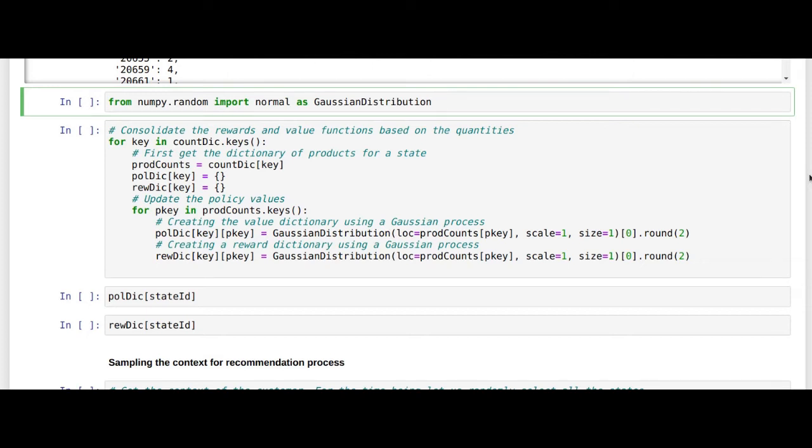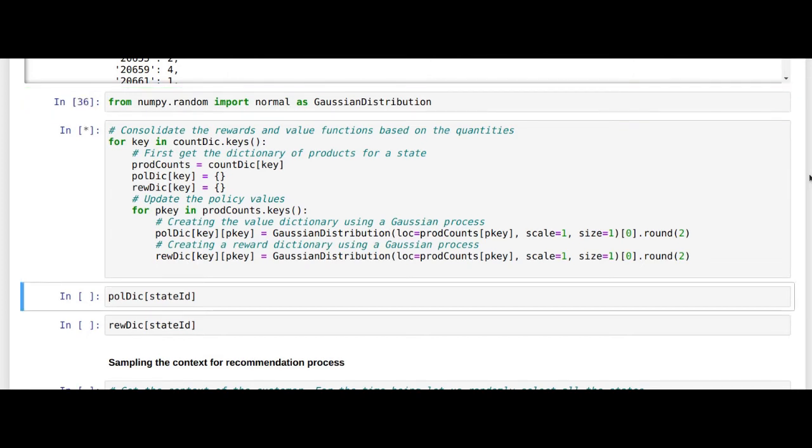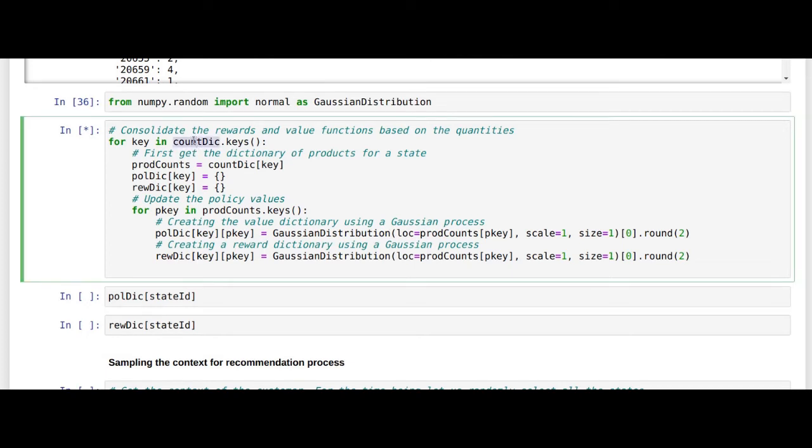So we'll take an iterative loop across the count dictionary keys. These keys are the states, so each key is a state ID. We take each of those state IDs, and then look at another dictionary.